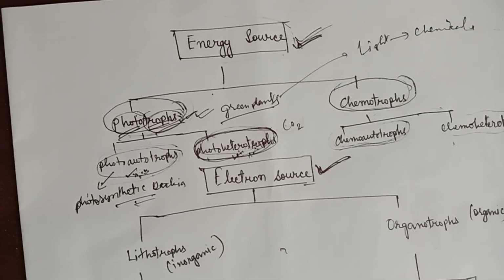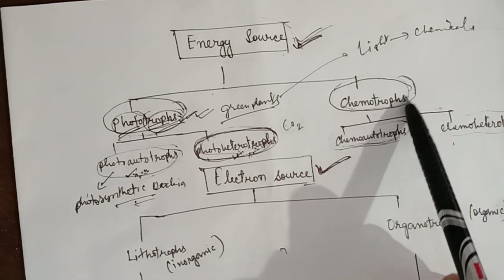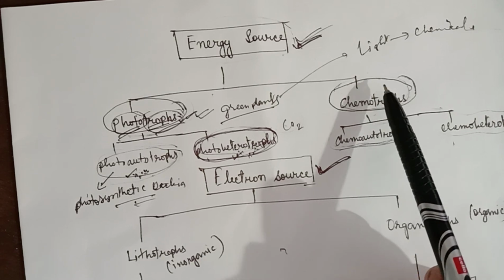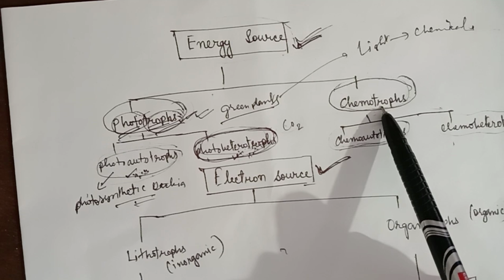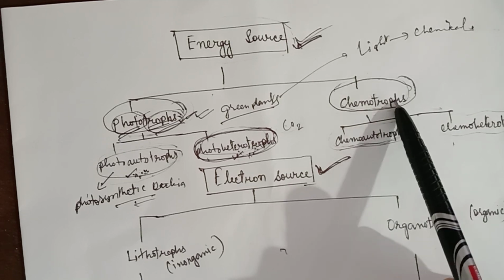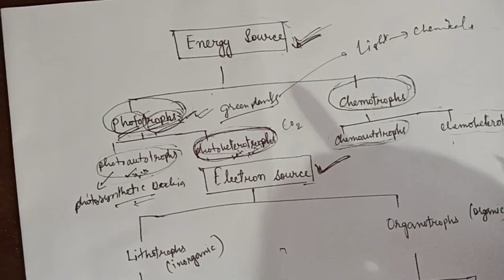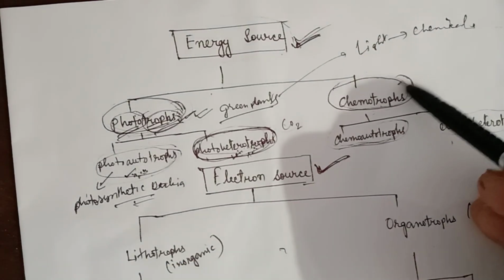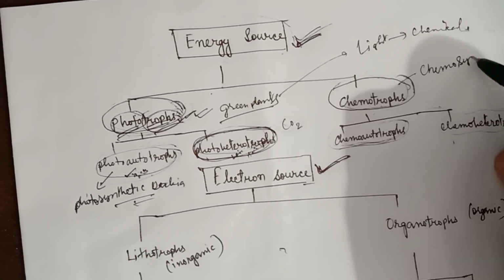So what are the chemotrophs actually? As I have already mentioned earlier, chemotrophs are organisms which get their energy from the oxidation or breakdown of carbon dioxide or inorganic chemical compounds by chemosynthesis. So in phototrophs, photosynthesis occurs. In chemotrophs, chemosynthesis